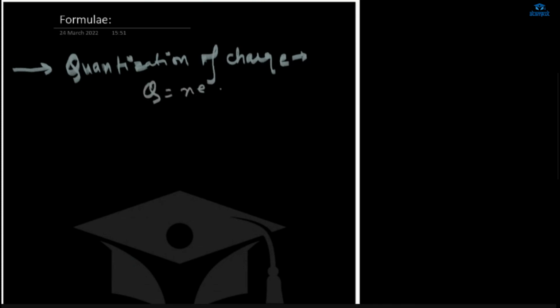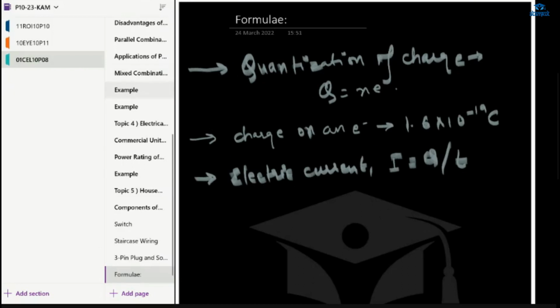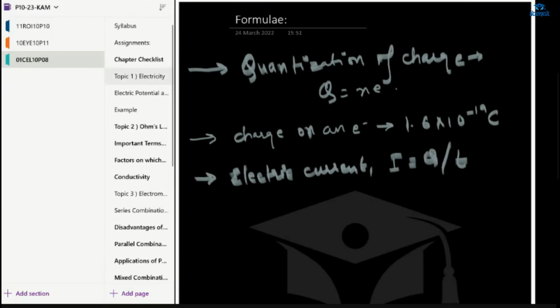Why aren't you saying charge on an electron? 1.6 into 10 power minus 19 coulomb. Okay, charge on an electron. And the third formula that we studied, this is not a formula, this is actually the magnitude of an electron. The third formula is of electric current. I is equal to Q by T. So these were the formulas that we went through in the first topic till yet.